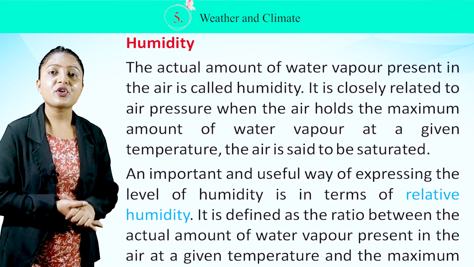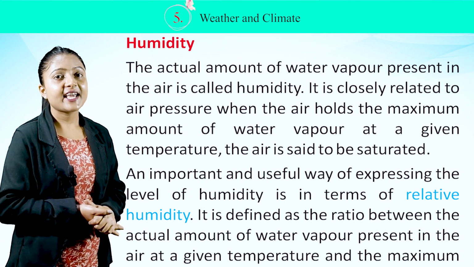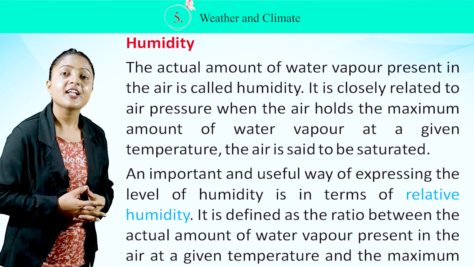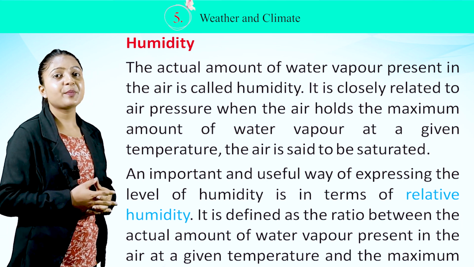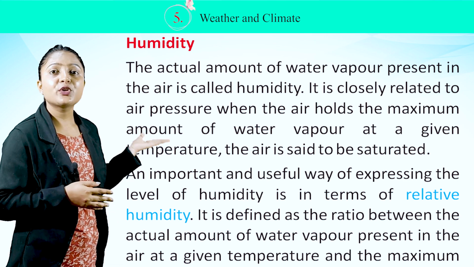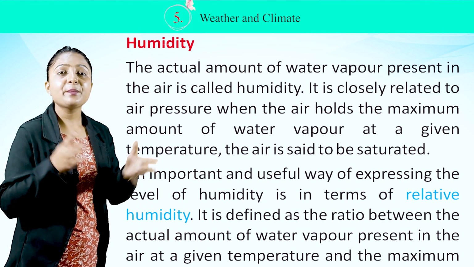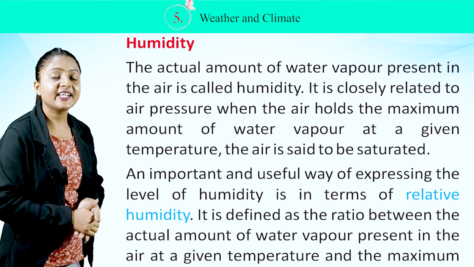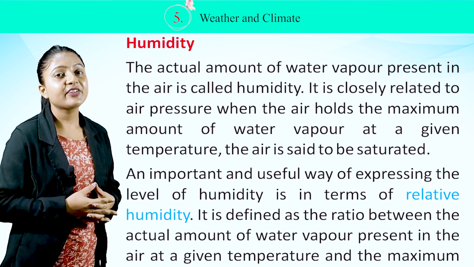Humidity. The actual amount of water vapor present in the air is called humidity. It is closely related to the air pressure. When the air holds the maximum amount of water vapor at a given temperature, the air is said to be saturated. An important and useful way of expressing the level of humidity is in terms of relative humidity.